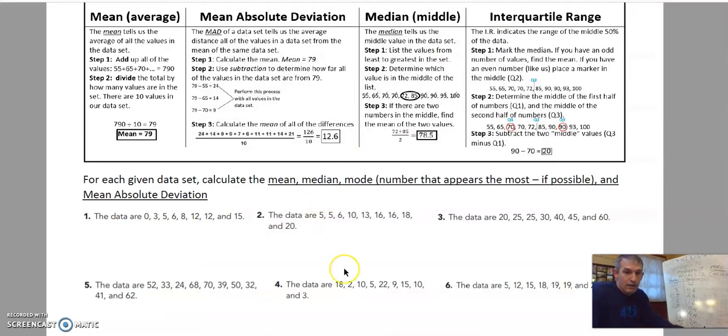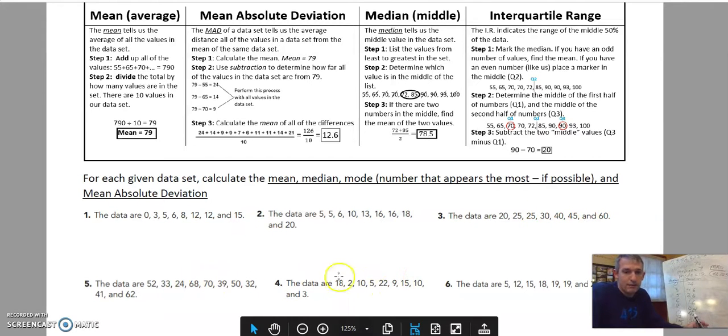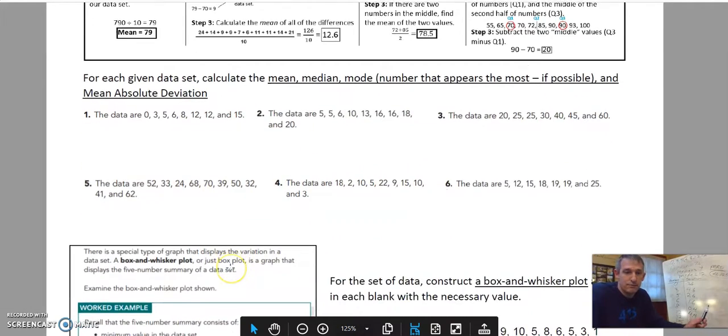All right, so that's the idea. Now on this, guys, it looks like most of these on this line are in order, but these are not. So the first thing I would do is put them in order from least to greatest. That's going to help you a lot.